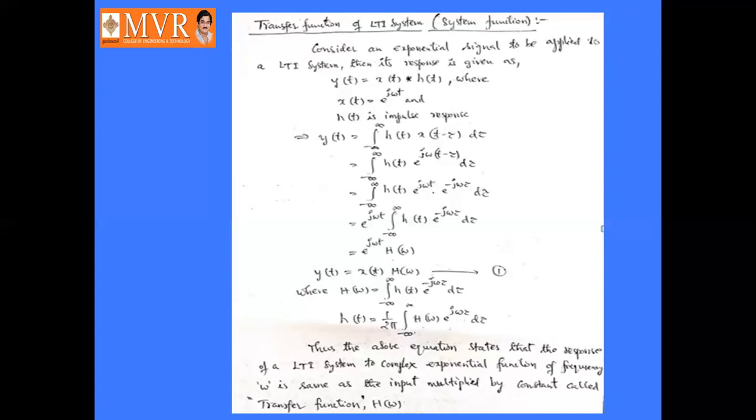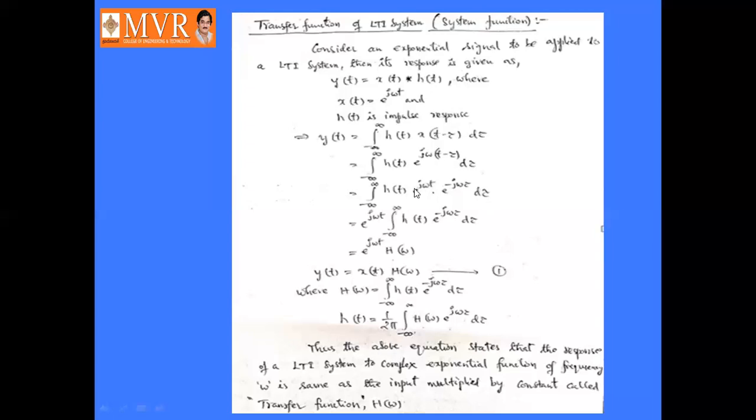Here x of t minus tau is nothing but the time shifting property. The input signal is the exponential signal e power j omega t, so instead of t you can write t minus tau, giving e power j omega t minus tau. We can expand this as integral minus infinity to infinity h of tau into e power j omega t into e power minus j omega tau d tau.